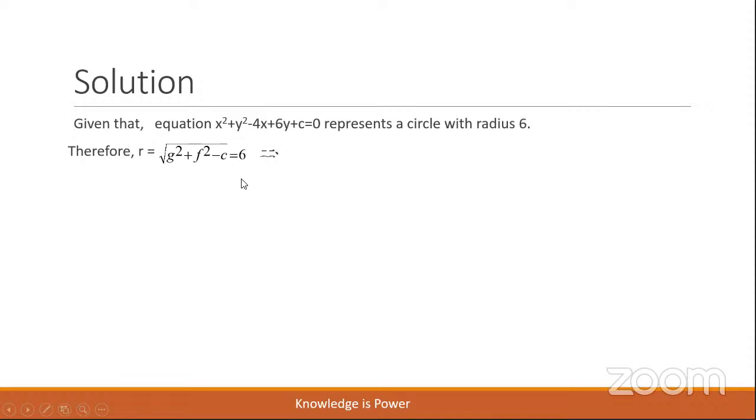Therefore, substituting the values of g, f, we shall get under root of 4 plus 9 minus c. g is 2, so it's a square. f is 3, it's a square, and minus c. So, in order to remove the square root, we shall square on both sides. And on simplification, 13 minus c is equal to 36 and c equal to minus 23. Is this clear, children? Yes.